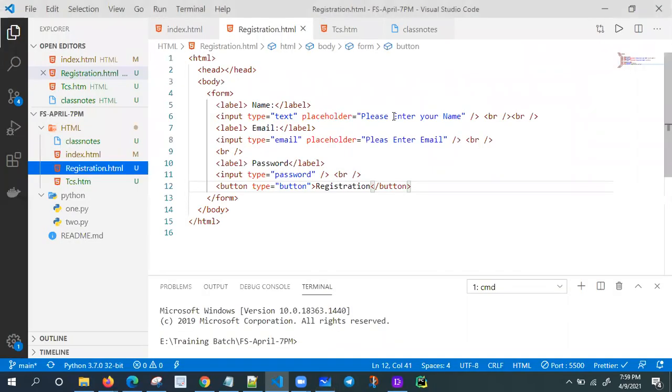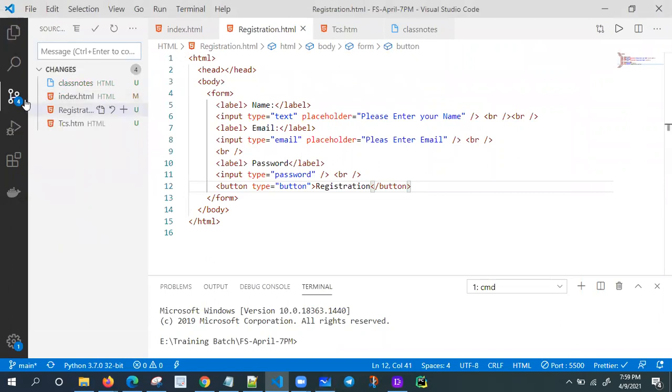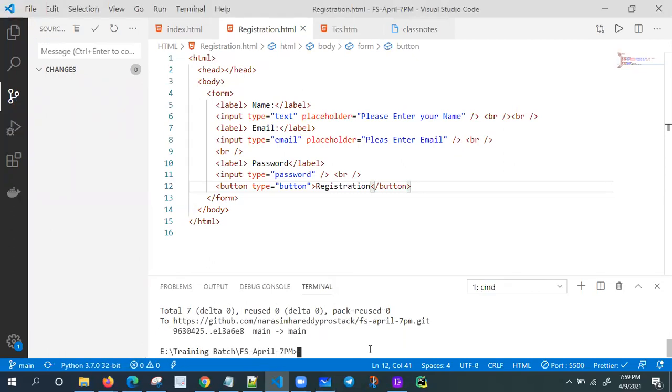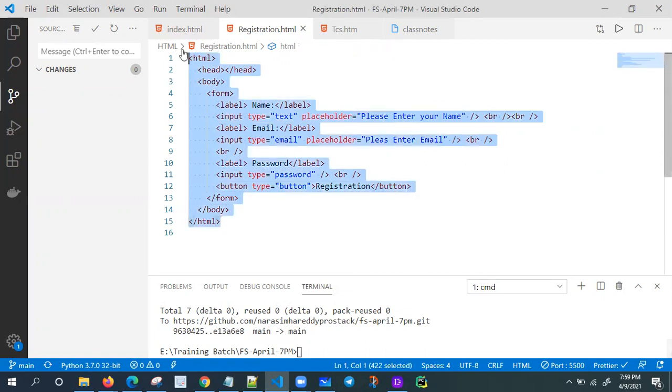Don't worry at all. Okay, let me push this code to our repository. 4 files are there. How to push? Let me commit as HTML basics. Now, if you click git commit, what will happen? Our changes will move from the working directory to the local repository. Now my files are in the local repository. Now I am pushing my files to the GitHub server. What is the command? Git push. Fine. So this is the way we need to develop web applications, with the help of tags only.